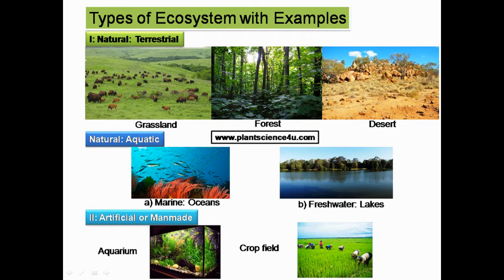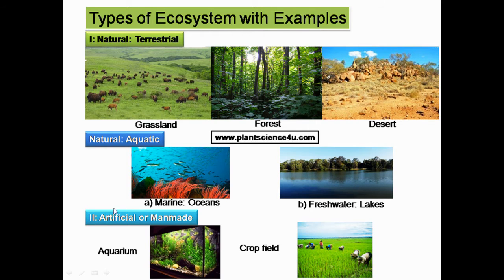If we see the examples of natural ecosystem, we have terrestrial ecosystem and we have aquatic ecosystem. In terrestrial ecosystem, the examples are grassland, forest, desert. In aquatic ecosystem, we have marine ecosystems such as oceans. We have freshwater ecosystems such as lakes.